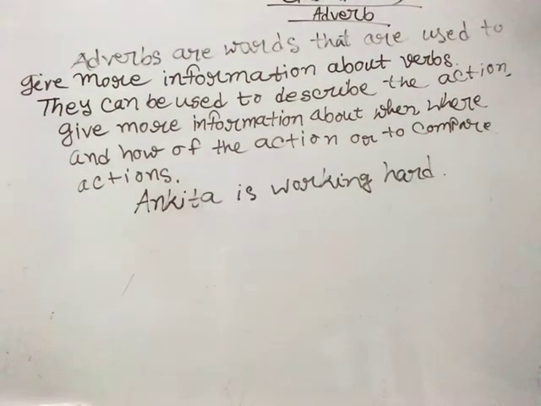Here see, Ankita is working hard. Ankita is working hard. How is Ankita working? She's working hard. That means she is making effort.